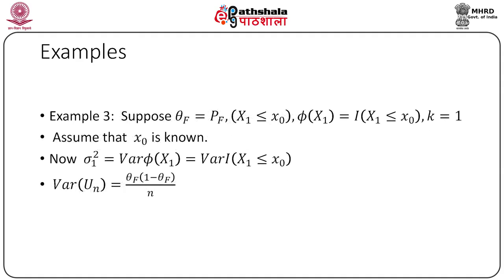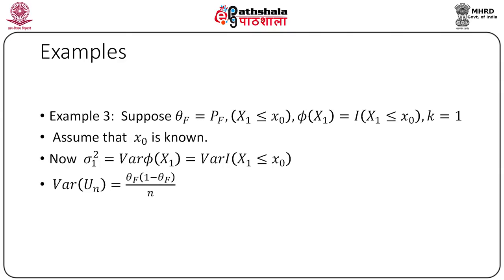Consider estimation of probability x1 less than equal to x0, where x0 is known. Then, since probability x1 less than equal to x0 is nothing but the expected value of the indicator variable of x1 less than equal to x0, we can take the kernel as phi x1 equal to indicator x1 less than equal to x0. Clearly, this phi is a kernel with degree 1.